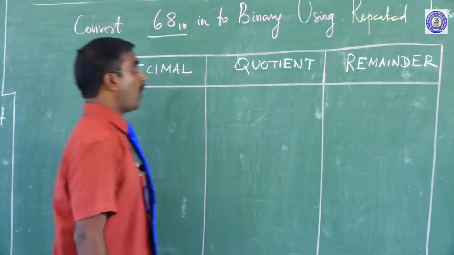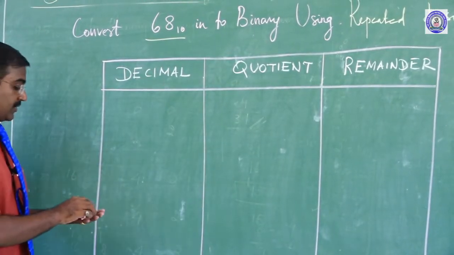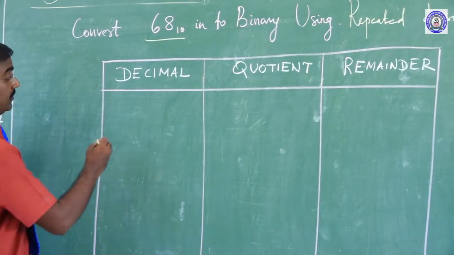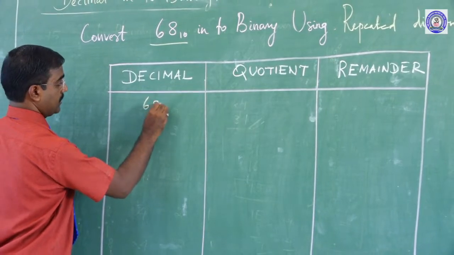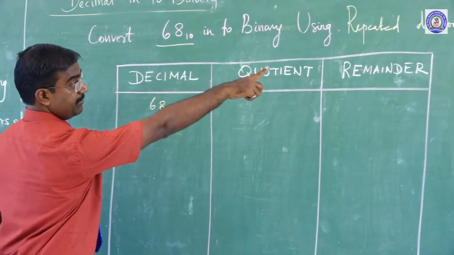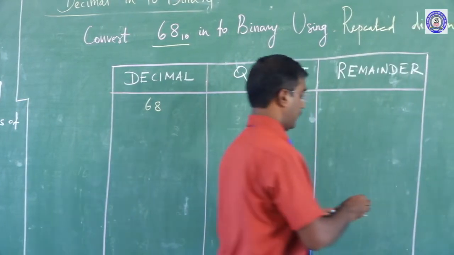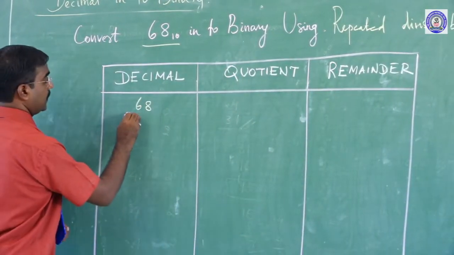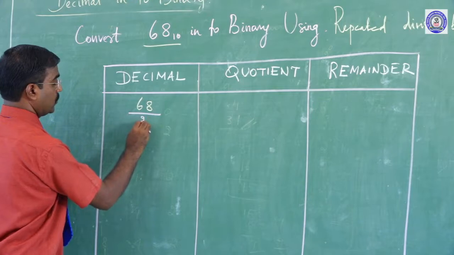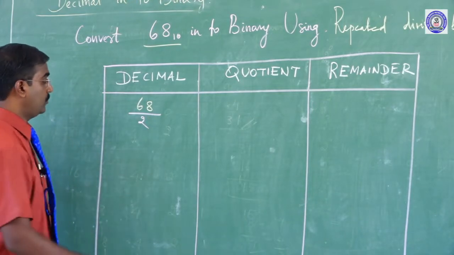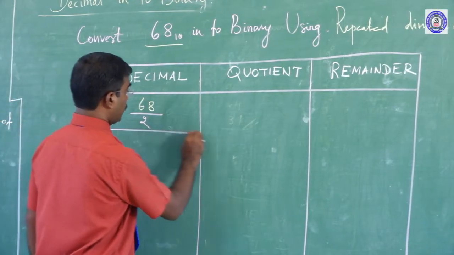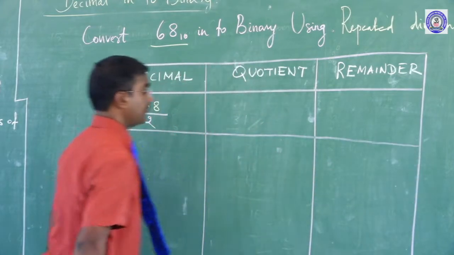Okay, what value is given? 68 is the value. The method is repeated division by 2, so we divide by 2. Quotient, remainder.